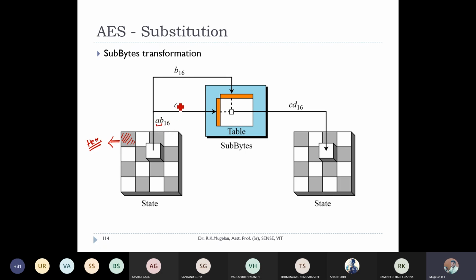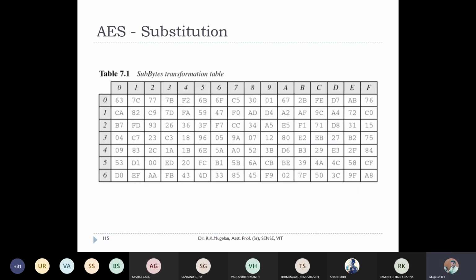So I'll take the first digit, A, and I will choose the row using a table called the sub byte table. The sub byte table is a lookup table. In that table, I'll choose the row, and I will take the second character, that is B, and I will choose the column from that one. So I'll be choosing the element at the particular row and particular column, and I'll replace this byte with this new byte. And we'll see an example here.